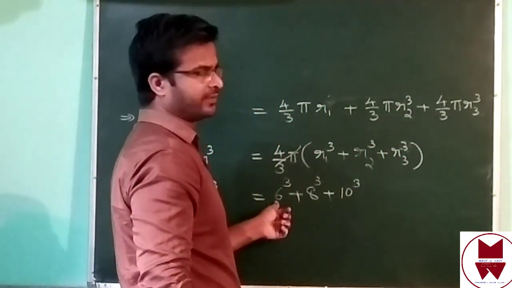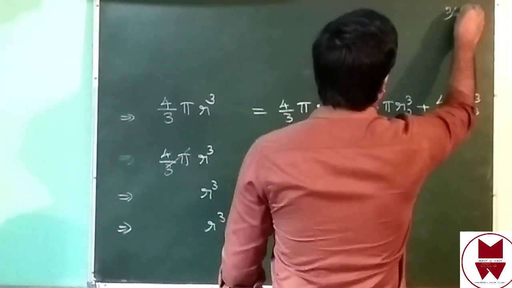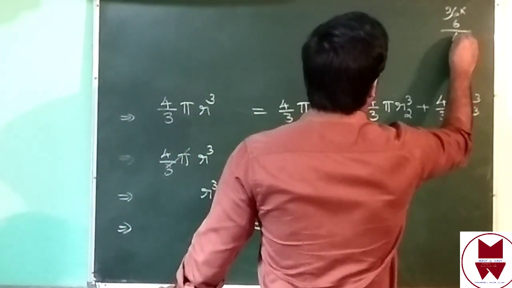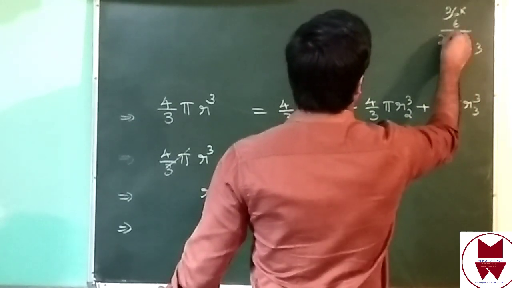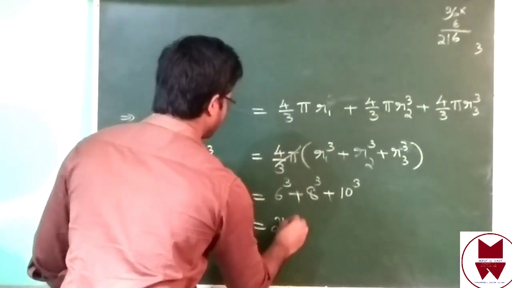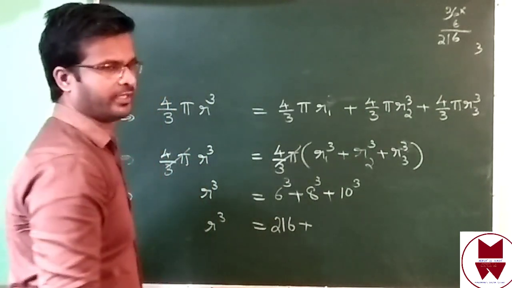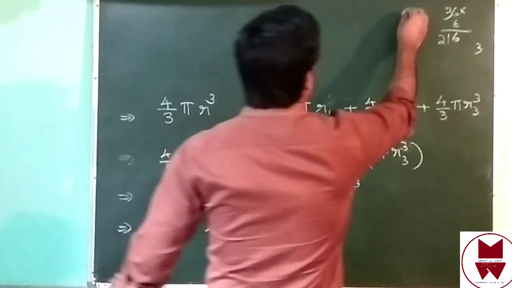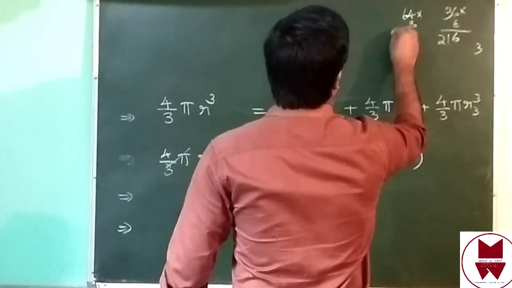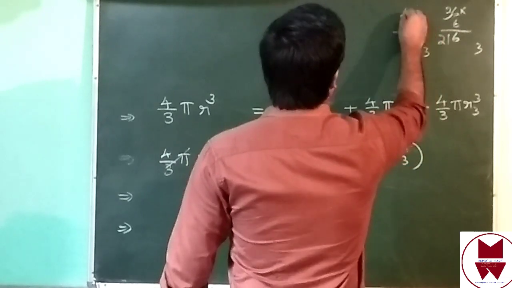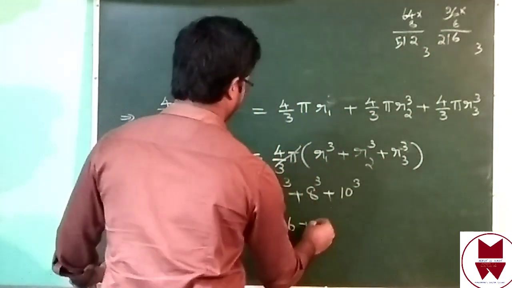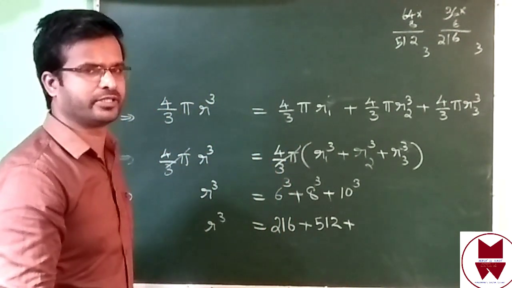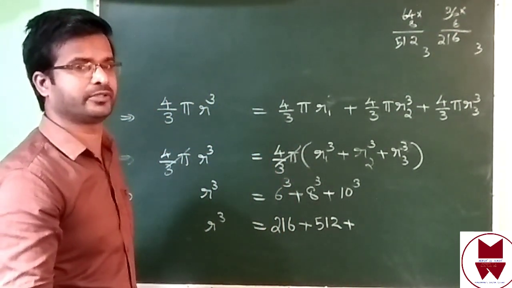6 into 6, 36. 36 into 6, we'll get 216, plus 8 cube. 8 cube means 8 into 8 into 8. 8 into 8, 64. 64 into 8, we'll get 512, plus 10 cube. 10 into 10 into 10. 10 into 10, 100. 100 into 10, 1000.